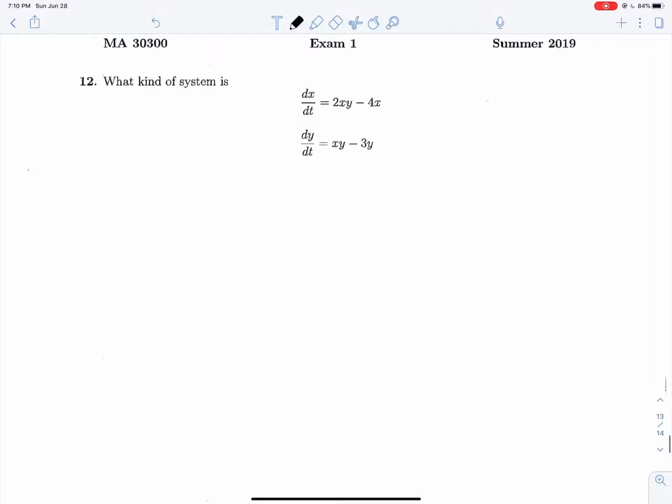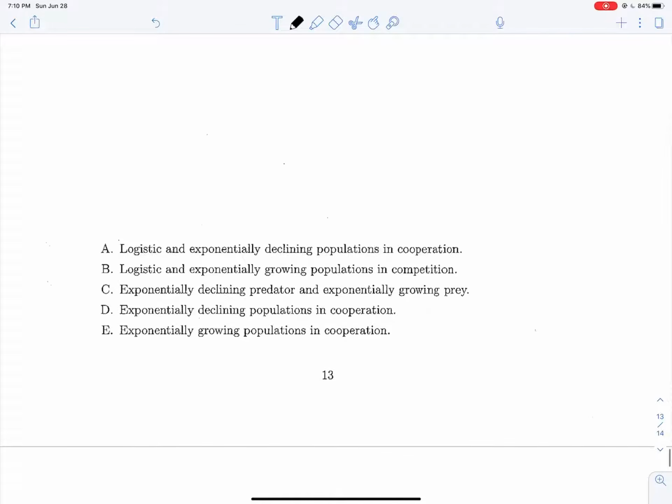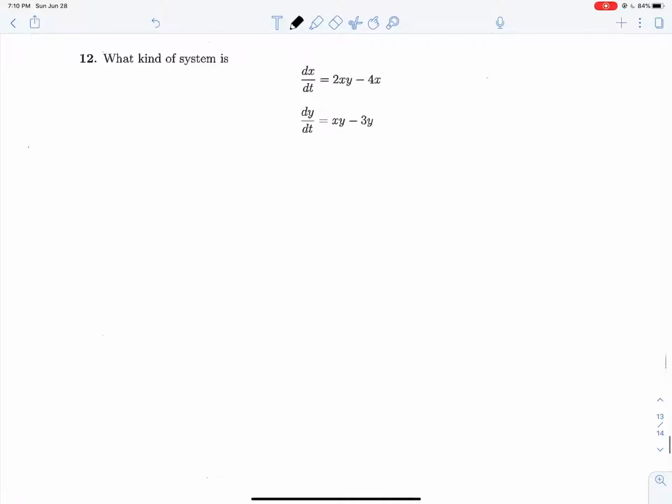Question 12, what kind of system is this in terms of the behavior of the predator and prey that the system represents? So these can often be the hardest questions to really wrap your head around from this topic, but if you break it down, it becomes a little bit easier. So let's think about what happens to each one of these populations, our population of X and our population of Y, in the absence of the other population.